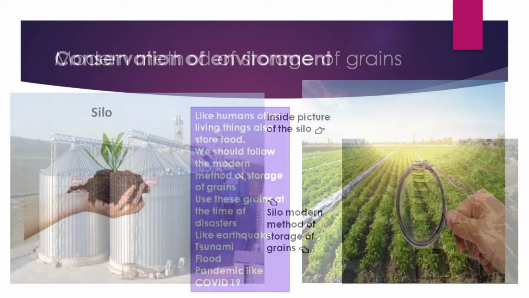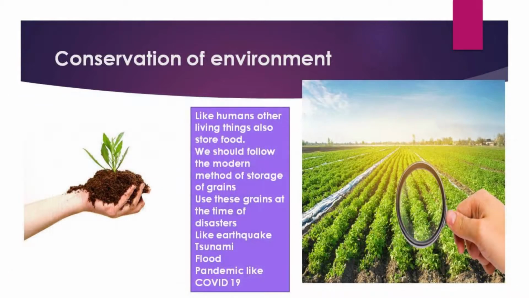Conservation of environment. Now what is important for us after production and after storing of grains? We have to see that the environment also is not disturbed, the balance in the environment is maintained, and the environment remains fresh. Like humans, other living things also store food. We should follow the modern method of storage of grains. Use these grains at the time of disasters like earthquake, tsunami, flood, pandemic like coronavirus.